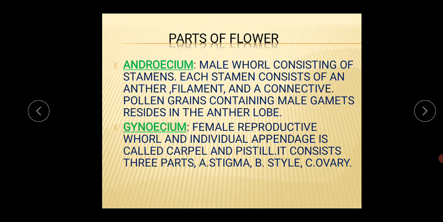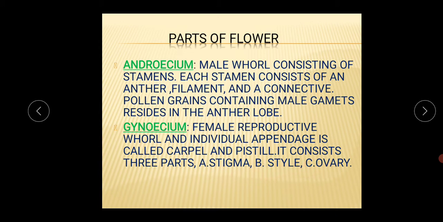And the last part of the flower is the gynoecium. This is the female reproductive whorl, and an individual appendage is called the carpel or pistil. It consists of three parts: stigma, style and ovary. This is a very important thing.